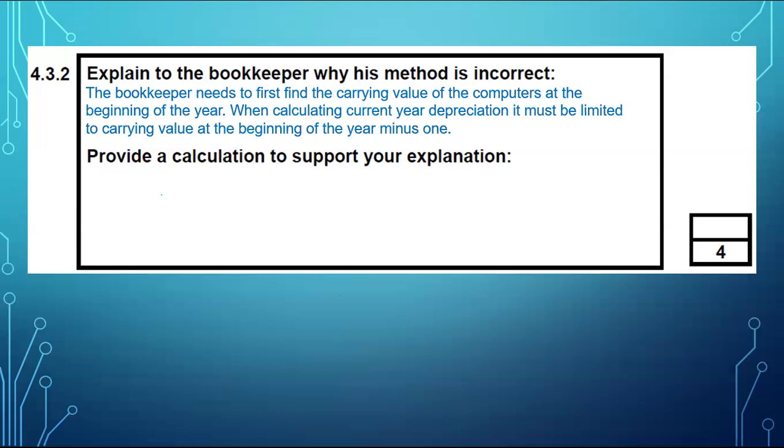So this is what the bookkeeper was supposed to have done. The bookkeeper was supposed to have determined the cost of this vehicle at the beginning of the year, which was 300,000, and then minus the accumulated depreciation at the beginning of the year, which was 262,500. If you're wondering where I got that from, guys, I got it from here.